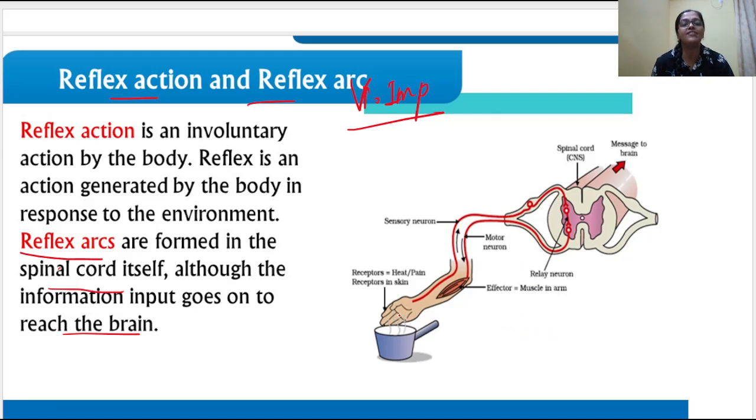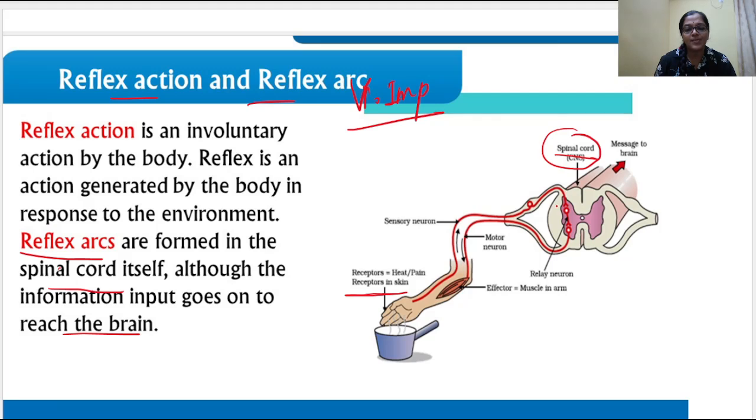So what is happening in the reflex action? Suppose my hand is touching the hot pan here. What are the receptors which are present? The receptor present in the skin will detect the temperature. So they will detect the heat, right? The heat has to pass through the neuron which is called the sensory neuron. I have told you prior itself, the first neuron which senses it is the sensory neuron. What does it do? It carries the messages into the central nervous system. This area which is shown is the CNS, or the central nervous system, which contains the spinal cord.